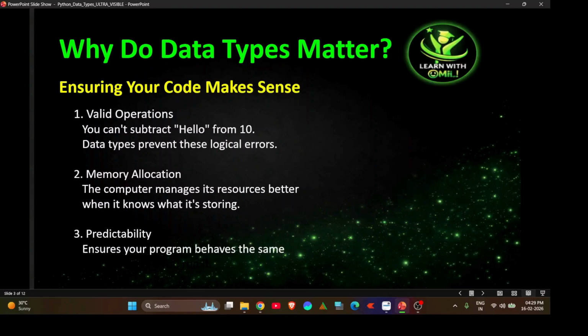These three valid reasons are: first, valid operation; second, memory allocation; and third, predictability. In memory allocation, the computer manages memory efficiently when it knows what type of data it is storing. The type of data is most important for memory allocation, since there are different memory allocations, bits and bytes, for storing data. Predictability ensures your program behaves the same, meaning it behaves consistently every time you run it. So data types make your program safe, logical and efficient.